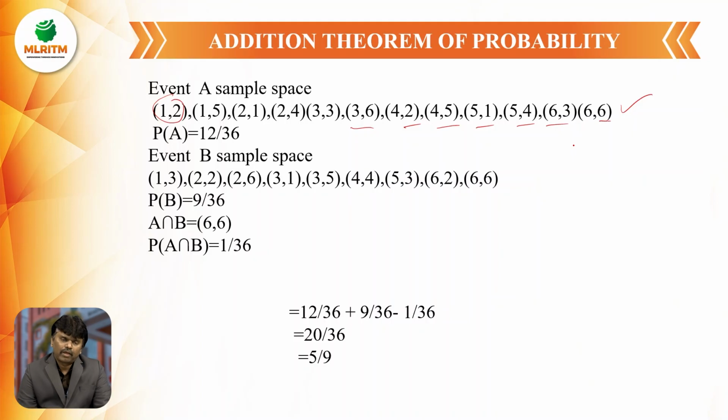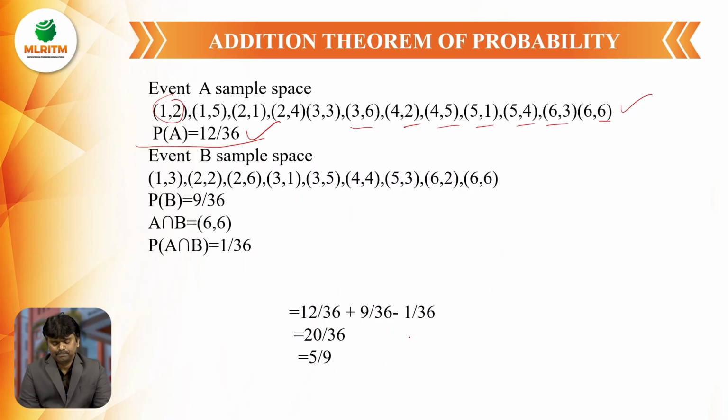All these 12 points, sum is divisible by 3. So probability of sum divisible by 3, P of A, is equal to 12 by 36.